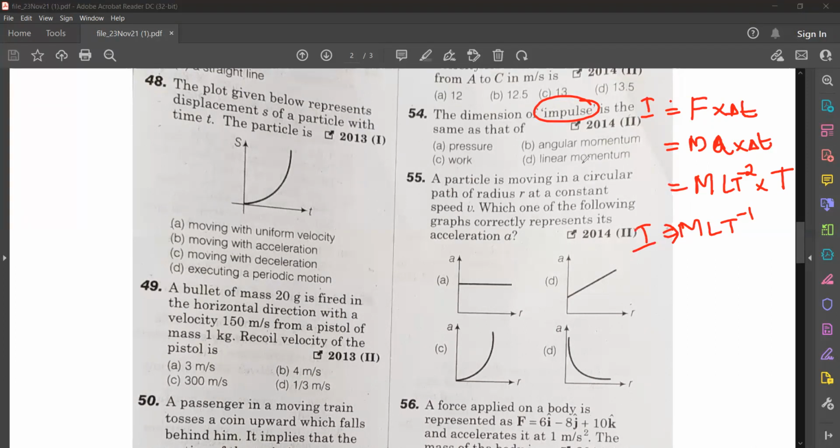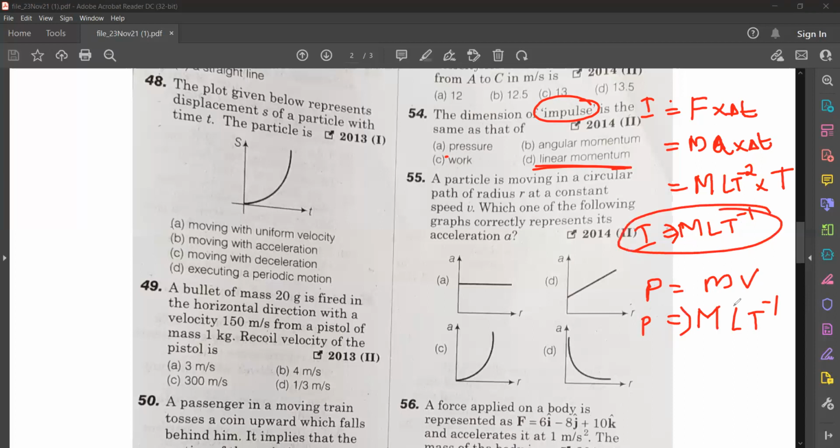Now, if I am taking linear momentum, what is the equation for momentum? Momentum P is equal to mass into velocity. Mass dimension is capital M, velocity is L T raised to minus 1. So momentum P has the dimensional formula M L T raised to minus 1. So impulse and momentum have the same dimensions. So the answer is linear momentum.